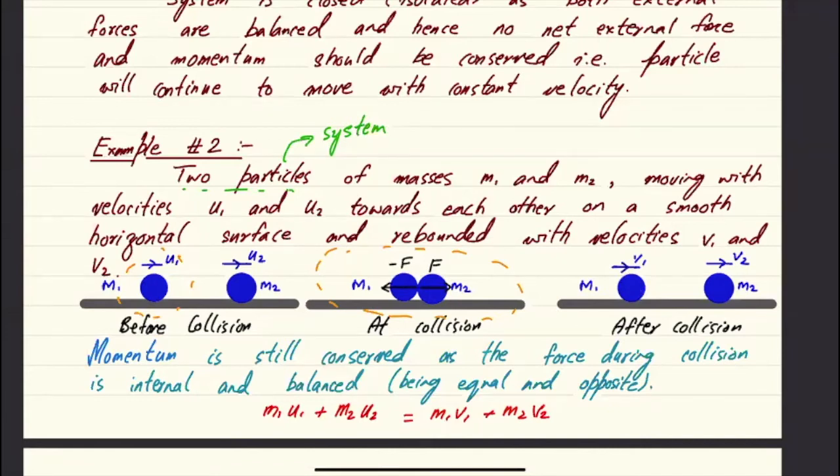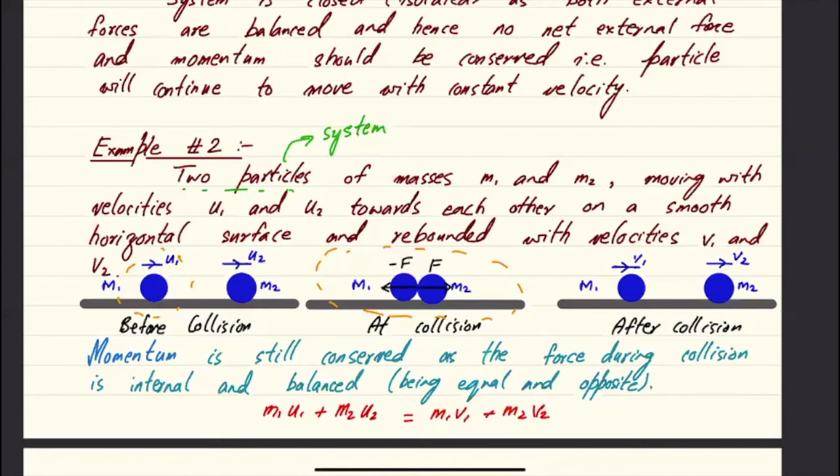Now, but what if I consider both M1 and M2 together as part of the system? Because the problem was that M2 exerted a force on M1, and M2 was not considered part of the system, which is why I couldn't say that the momentum of M1 is conserved. But how about taking M1 and M2 as the system? A system could be of one particle, a system could be of two particles, a system could be of three particles, and so on and so forth. So how about considering M1 and M2 as a system together?